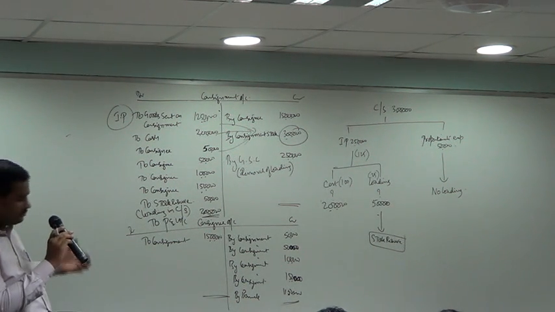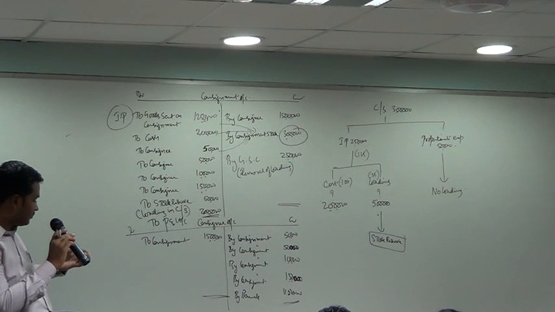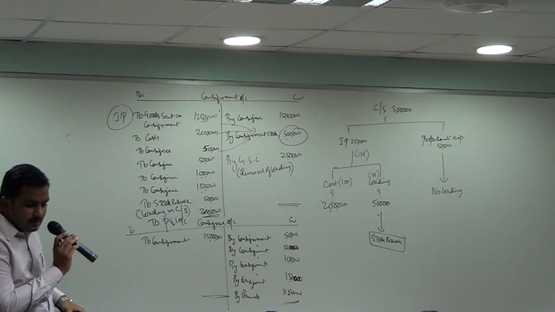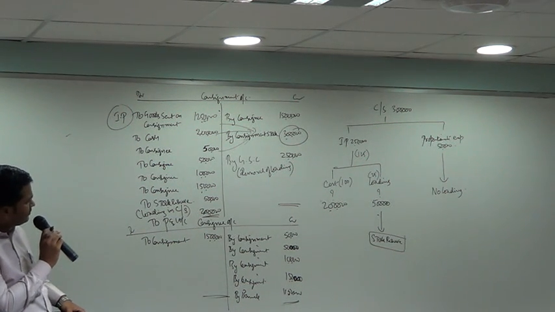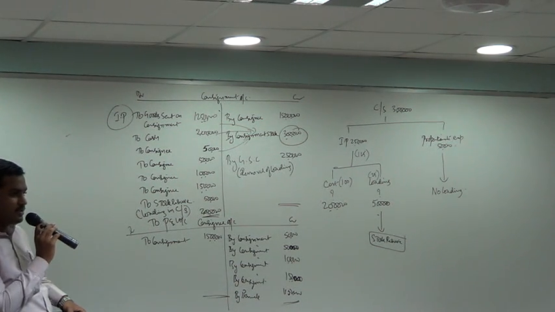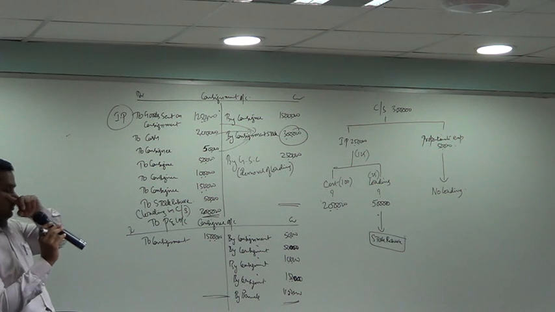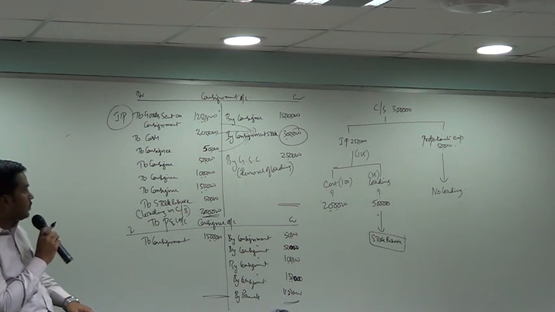Next, consignee spent 1 lakh rupees on advertisement, 2 lakh on salaries.